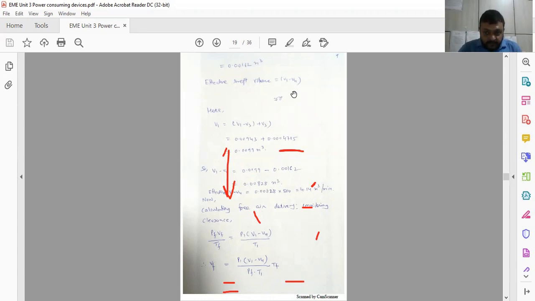So effective swept volume we have to find out, and here V1 is equal to V1 minus V3 plus V3. So you can easily understand V1 minus V4, and effective V1 minus V4 is equal to 0.00828 meter cube into 500.